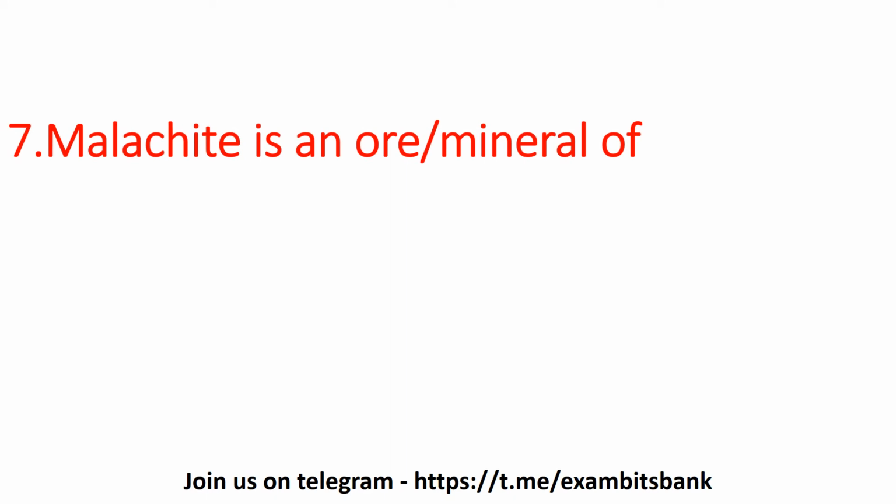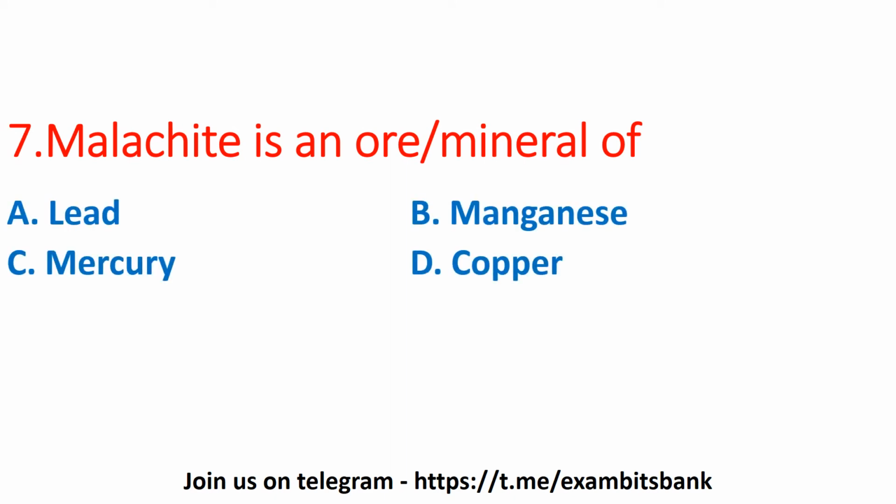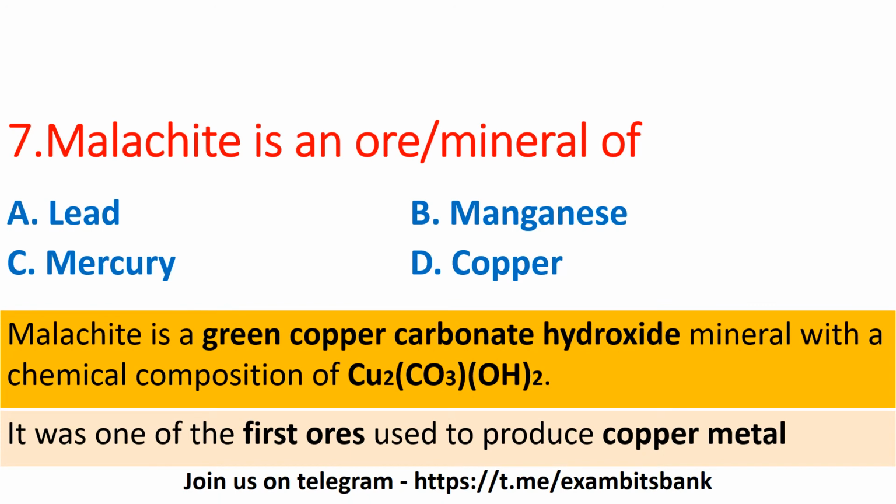Malachite is an ore or mineral of: options are lead, manganese, mercury, or copper. So the answer is option D, copper. Malachite is a green copper carbonate hydroxide mineral with a chemical composition of Cu2CO3(OH)2, and it was one of the first ores used to produce copper metal. Moving on to next question.